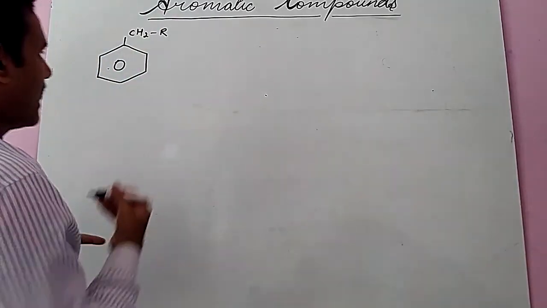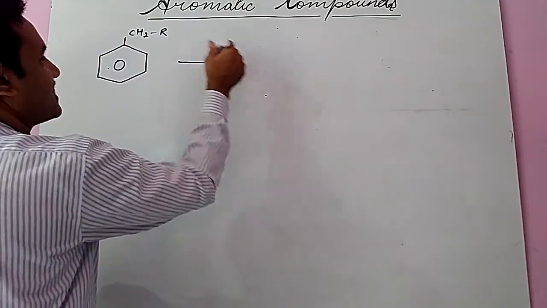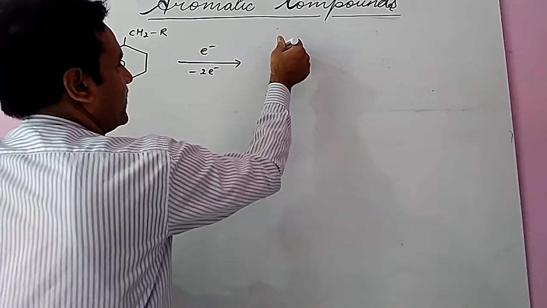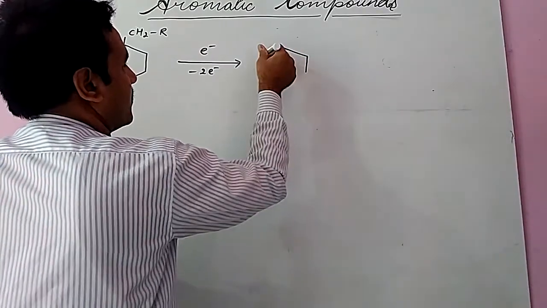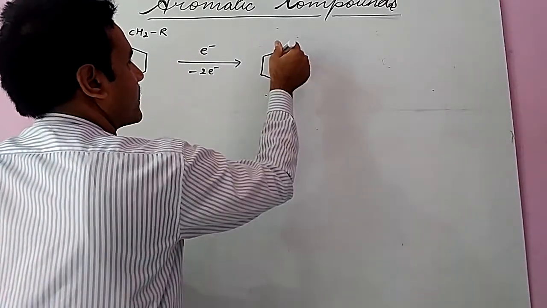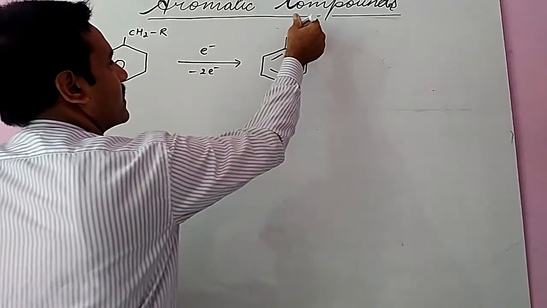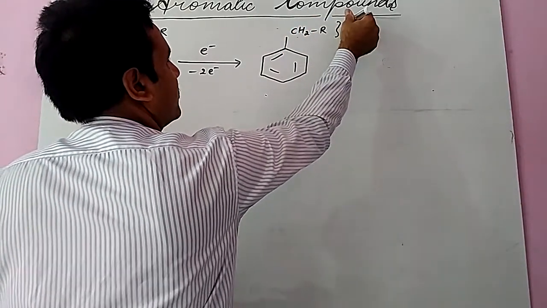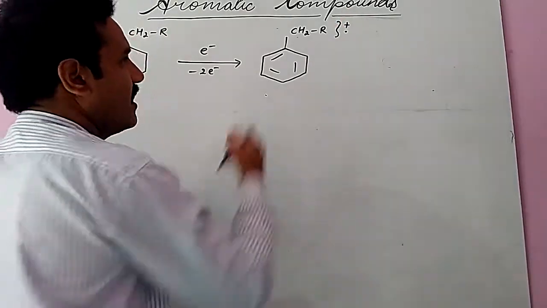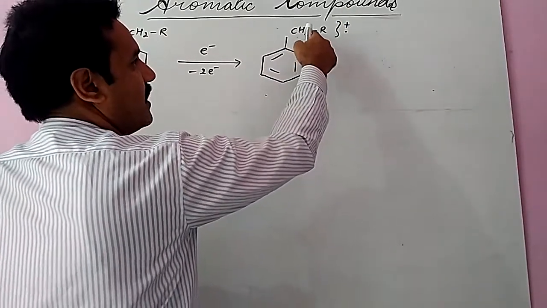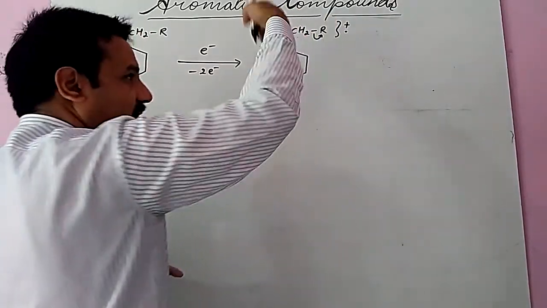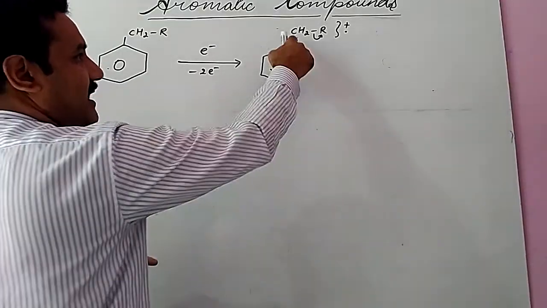Suppose this type of aromatic hydrocarbon: first electron bombardment, 2 electrons are removed, and it converts into the molecular ion, also written here as a radical cation.